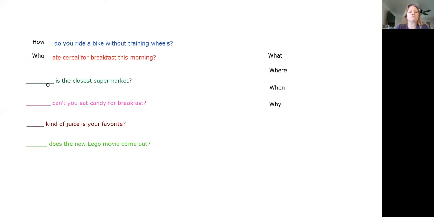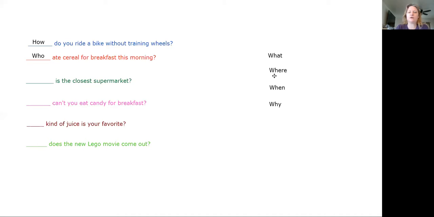Let's look at our next question. Blank is the closest supermarket. What do we have left? What, where, when, and why? Which word do you think is correct? Oh, I hear people saying what, and I hear people saying where.